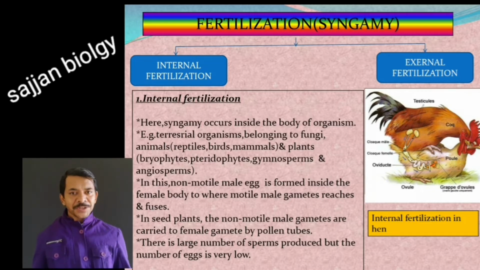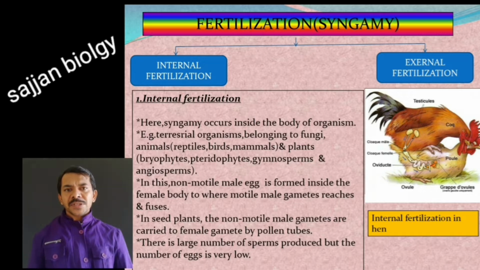Internal fertilization means the fusion of gametes takes place inside the body of an organism. In the same way, external fertilization means the fusion of male and female gametes outside the body of an organism.